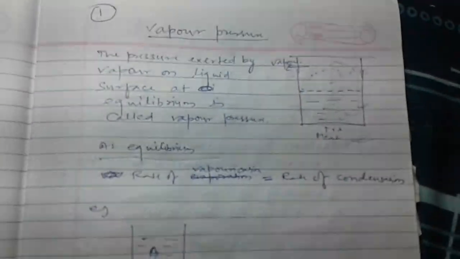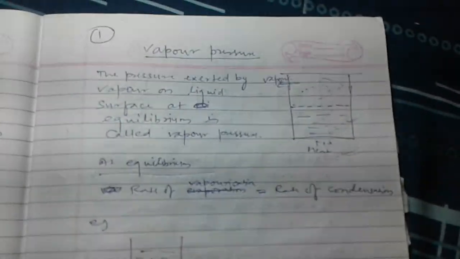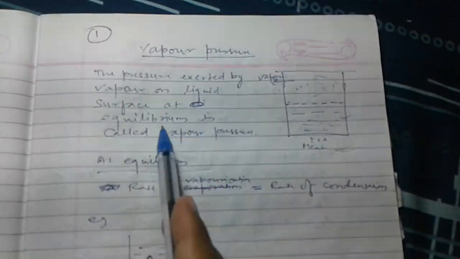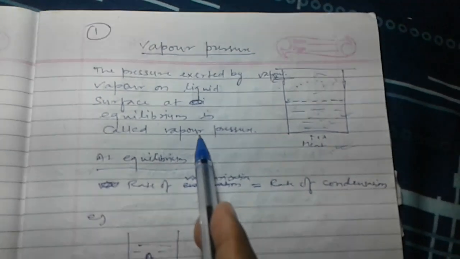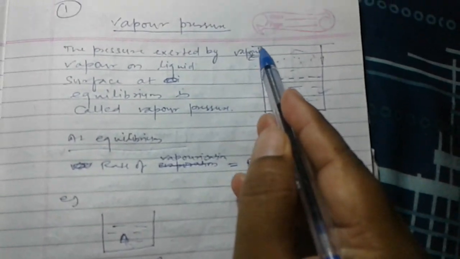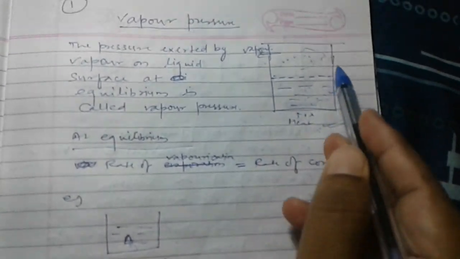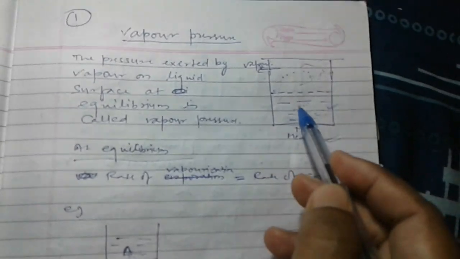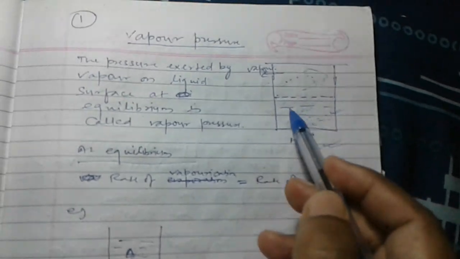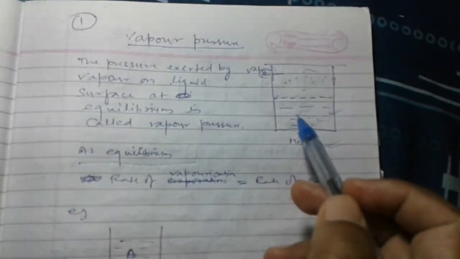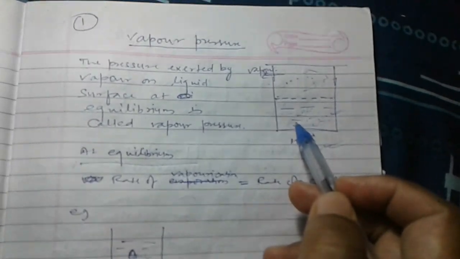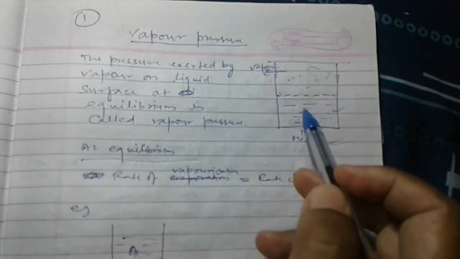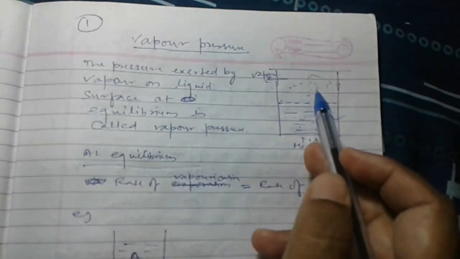First of all, what do we mean by vapor pressure? The pressure exerted by vapor on the liquid surface at equilibrium is called vapor pressure. Suppose this is the container, half filled with water or any solvent. On heating, the water is converted into vapor. This process is called vaporization, and vapor is formed here.